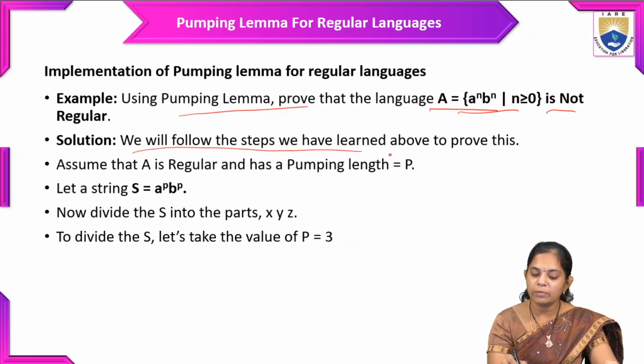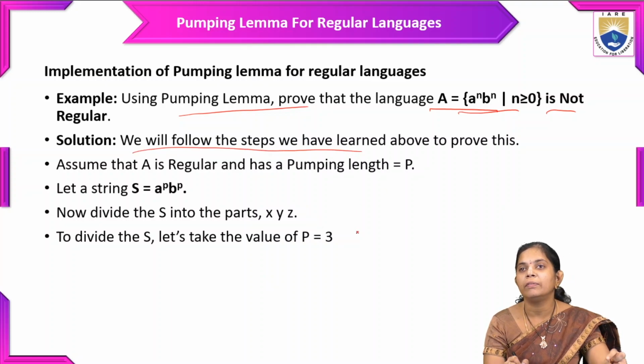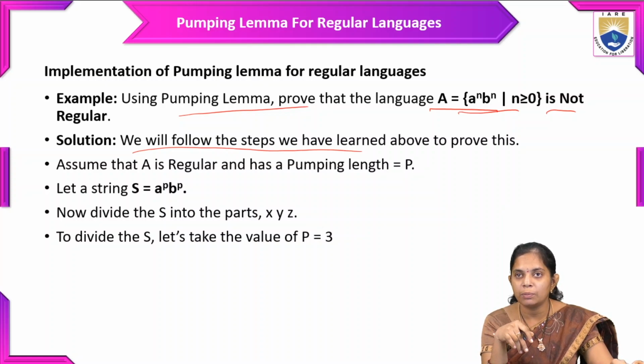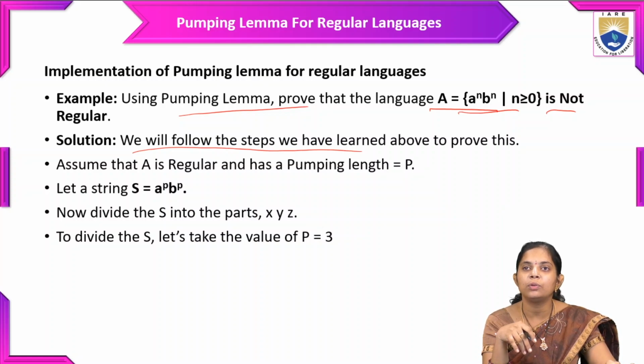We will follow the steps we have learned. First we find the string and divide it into three parts, and then we test the three conditions simultaneously, so that we can say that it is not regular.